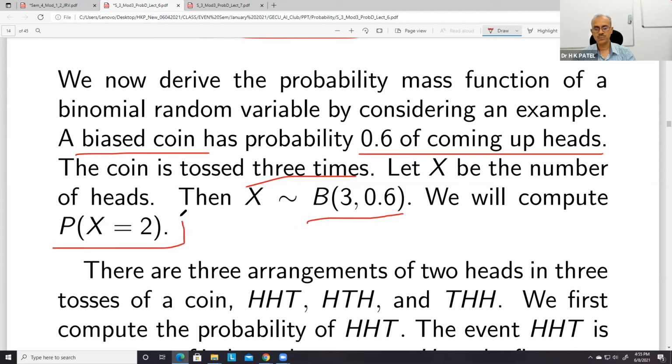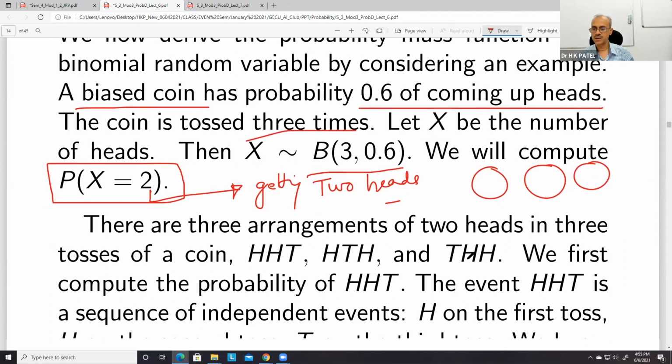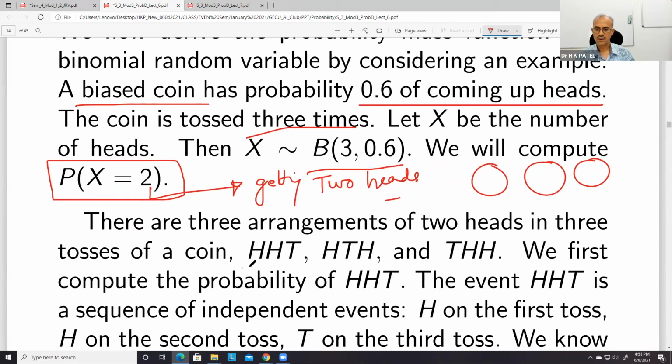Now if you want to compute P(X = 2). So X = 2 means getting 2 heads. So now we have 3 trials actually, and we want 2 heads. Okay, so you can see that it could be HHT or HTH or THH in all this.